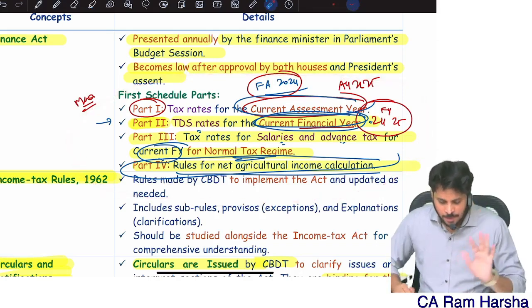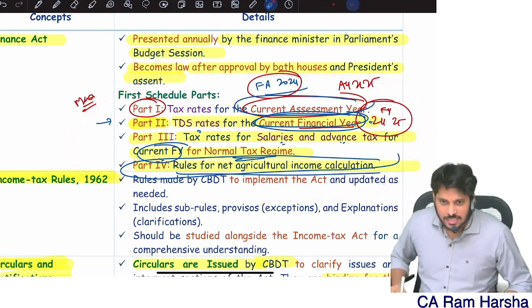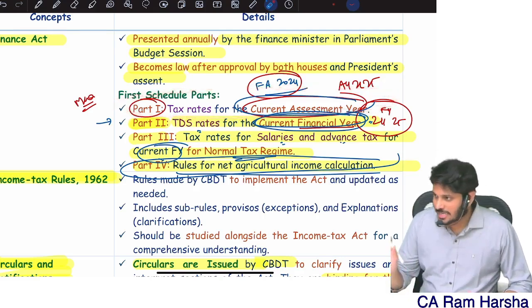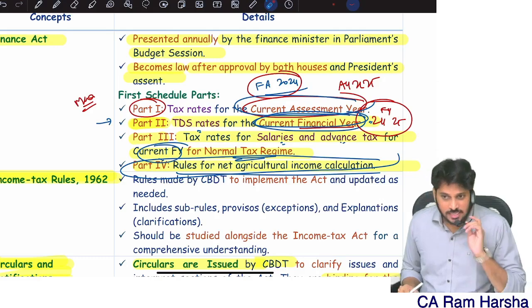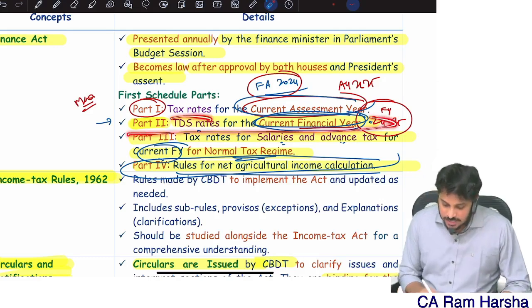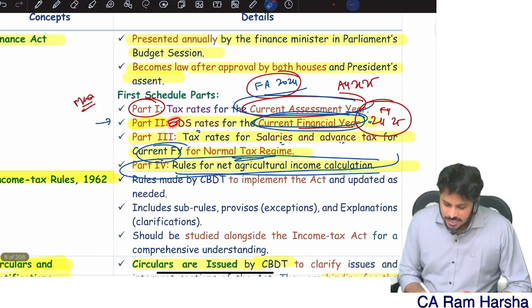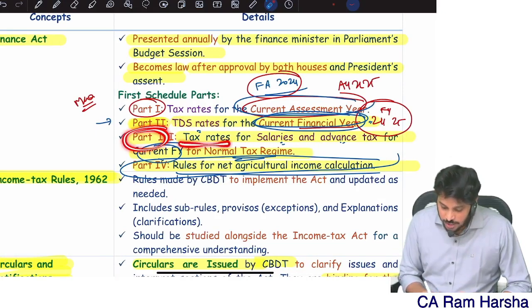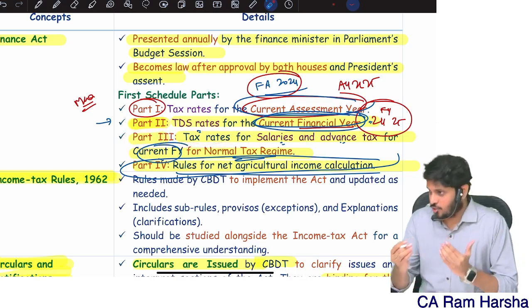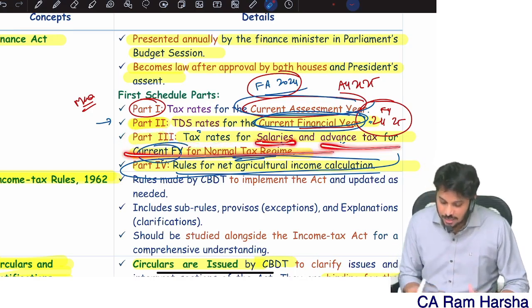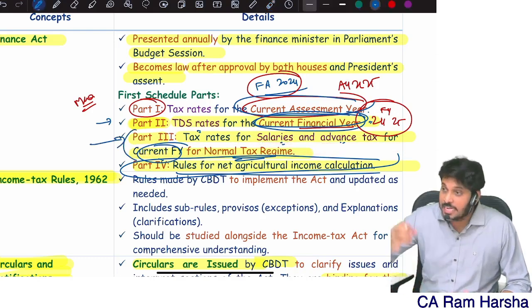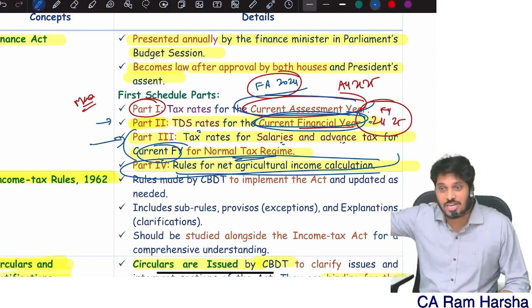It will be over. Now, Finance Act has 4 parts, right? First part is dealing with what? Current assessment year tax rates. Second part is dealing with TDS rates. TDS rates also will have salaries related TDS rates, all that. Part 3 is talking about tax rates for various scenarios and salaries and advance tax provisions. Nothing but actually part number 3 is what mainly talking about the current financial year tax rates.